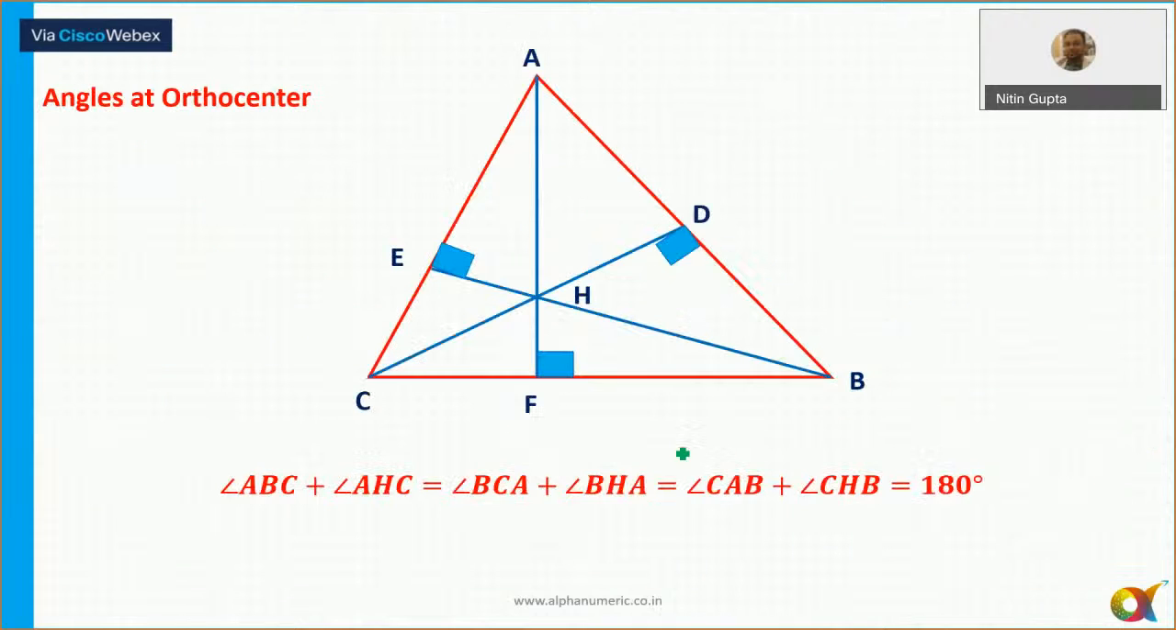Angles at the orthocenter. So simply, if this angle is equal to theta, then the angle opposite to it will be 180 minus theta, which means basically the sum of these two angles is always equal to 180 degrees.